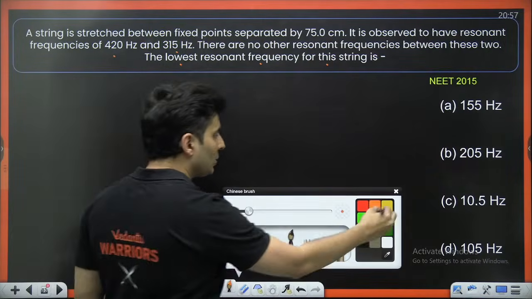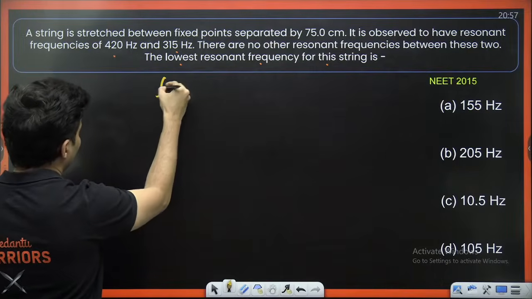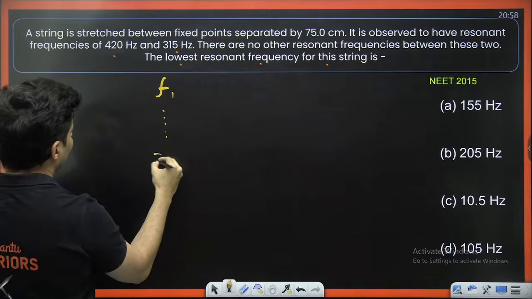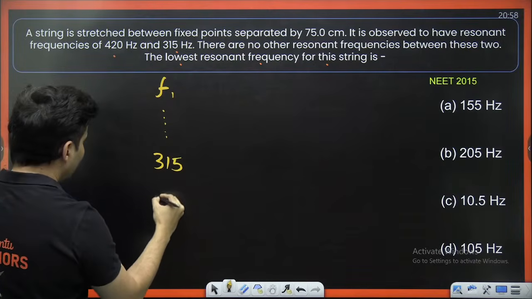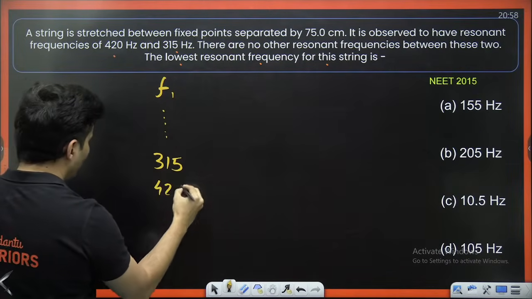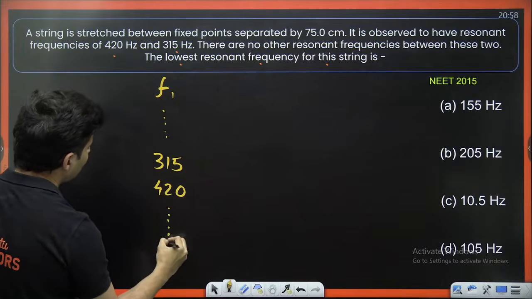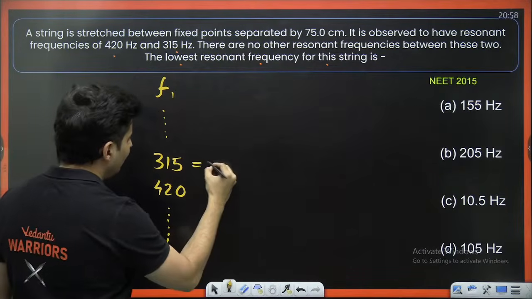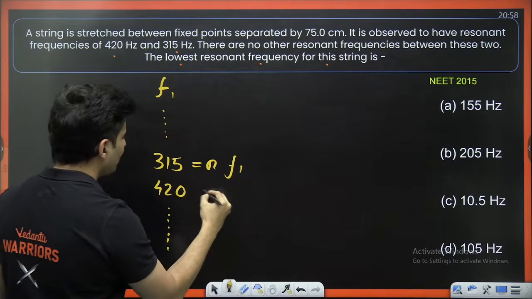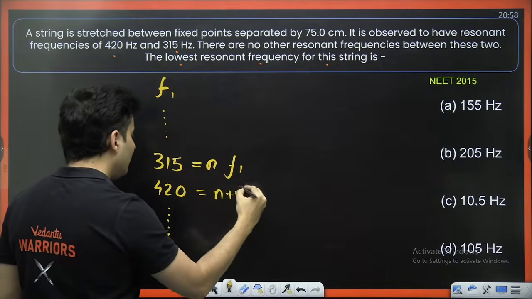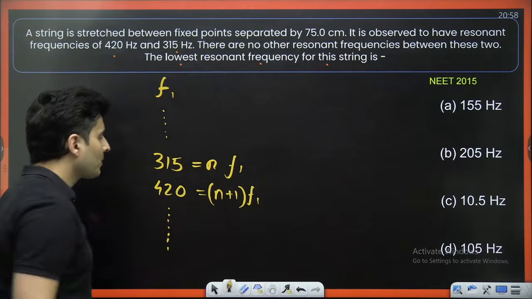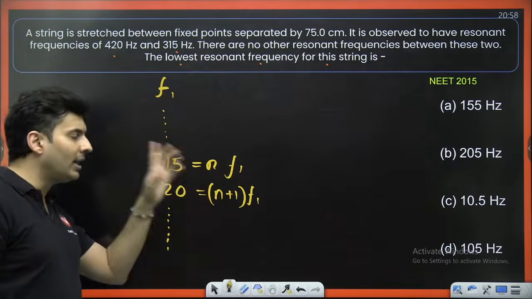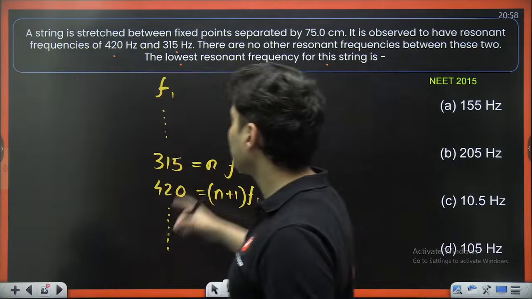See, what they mean to say is, there is some fundamental frequency F1. After some time, you get 315 and the next frequency is 420. Nothing is there in between. And then you get the remaining frequencies. Obviously, 315 will be n times F1. 420 will be n plus 1 times F1. They are consecutive. There is nothing in between. N then n plus 1 directly.